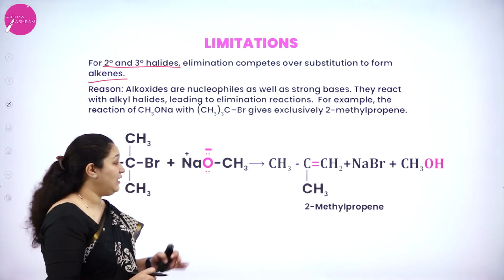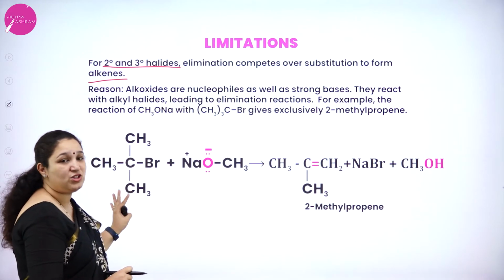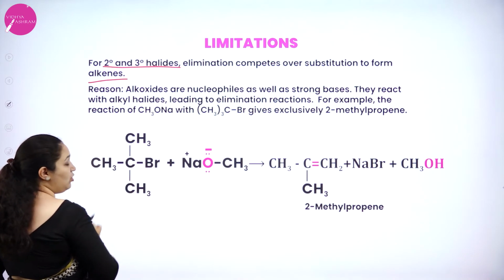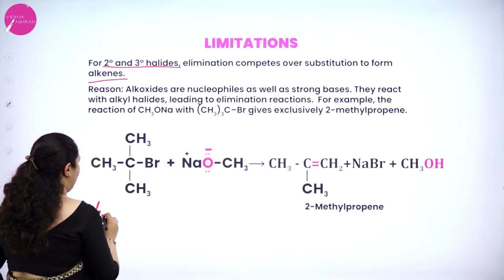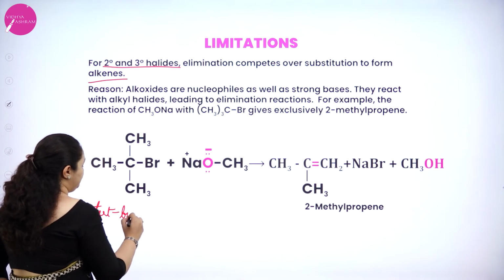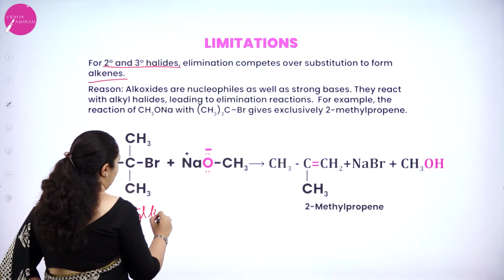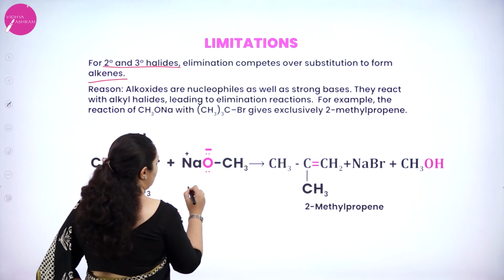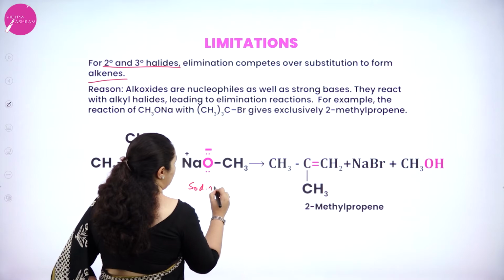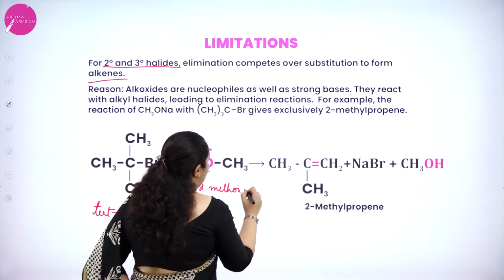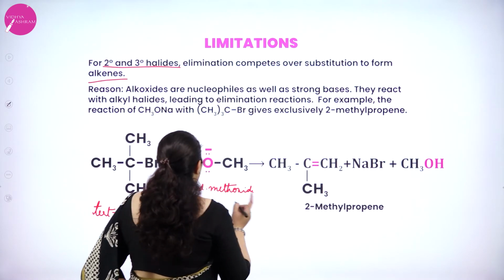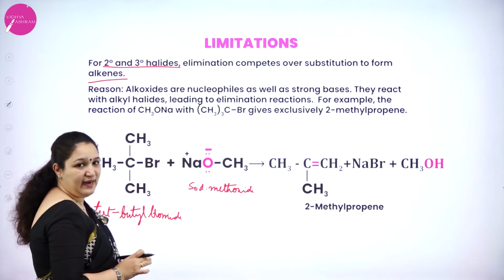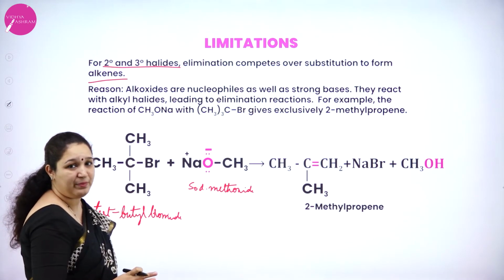But if you are taking the alkyl halide as tertiary, for example, you can see here the carbon to which bromine is attached is tertiary. So you are having a tertiary butyl bromide, isn't it? This is tertiary butyl bromide. And you are taking sodium methoxide. Here what will happen exactly? What you might think, sodium and bromine will go and O and CH3 will get attached. No, that is not happening.